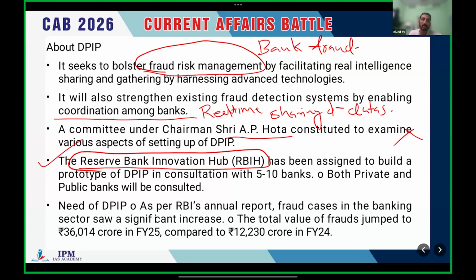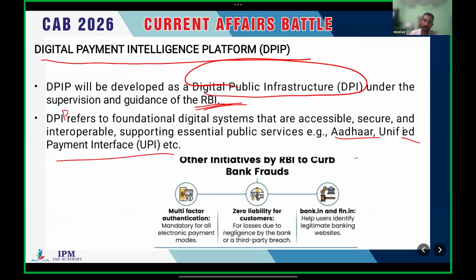Clear. So that's the basic idea. We don't have to remember this particular amount. It's not necessary. The basic idea is to deal with bank fraud. This is a digital public infrastructure to deal with bank fraud, to increase the coordination among banks and to share real-time data, so that we can reduce the risk of bank frauds. So that's the basic idea about the Digital Payment Intelligence Platform. Just keep that in mind.